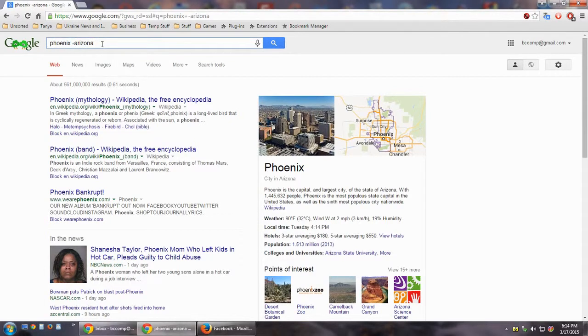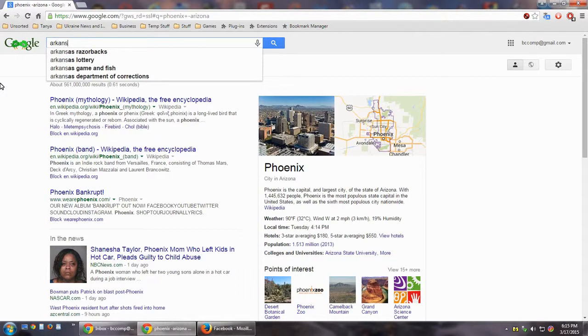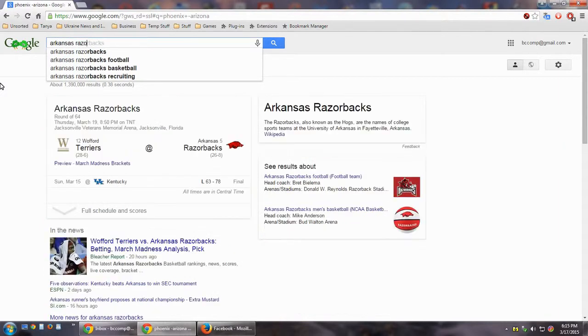in front of it. Now, if you want to search a specific site for something, now we looked up Arkansas Razorbacks before. Say somebody told you that they saw a good article on ESPN.com about the Hogs, and that's what you're wanting to go search for.